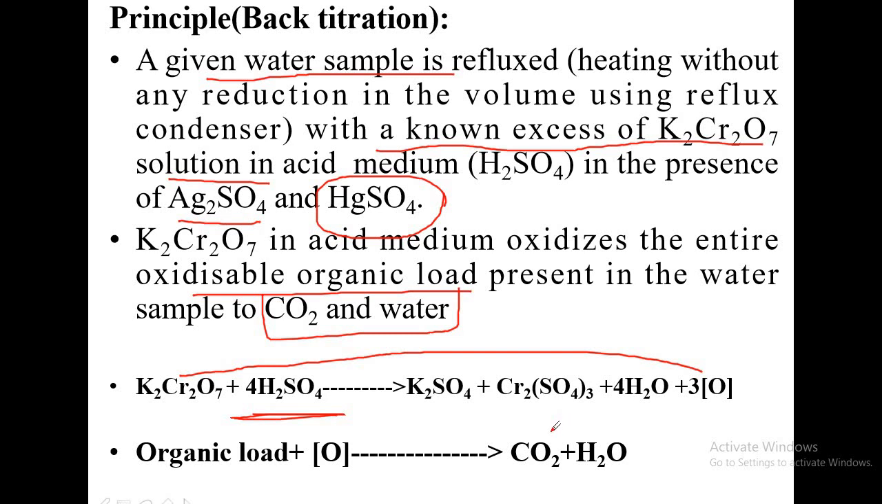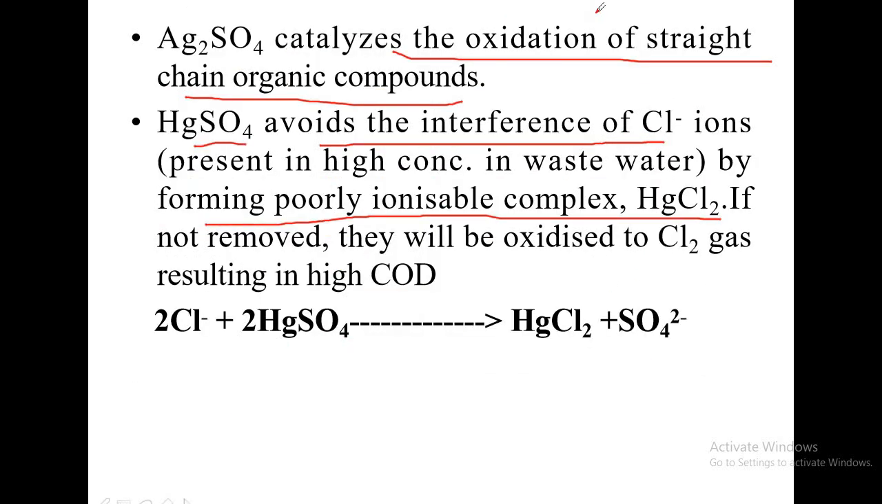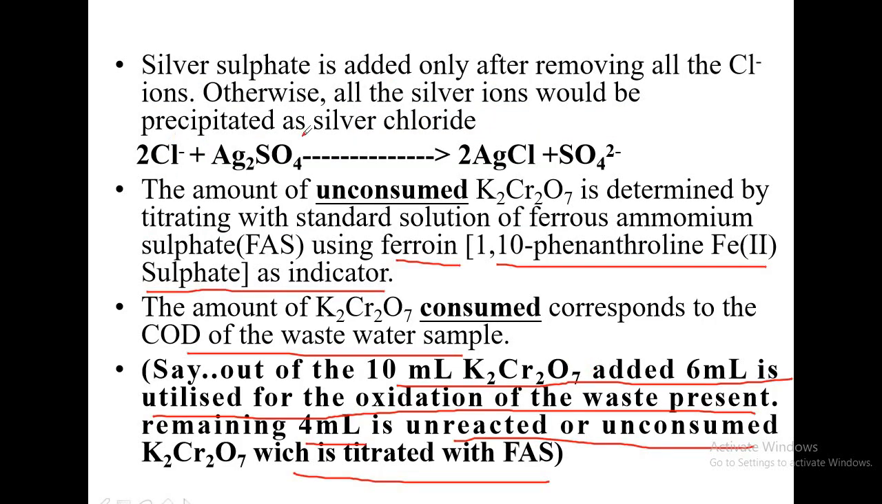What are the various reagents used in the experiment, how they are added, and in what order they are to be added? What is the role of each and every chemical that is being added? You have to know that. That is the theory part. The role of mercuric sulfate, the role of silver sulfate, the role of acidified potassium dichromate, etc. And the formulae and reactions involved also you have to practice.